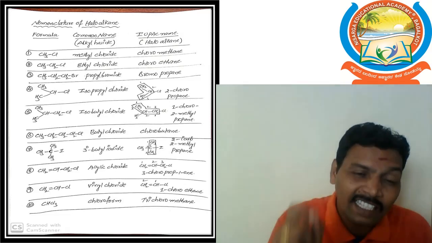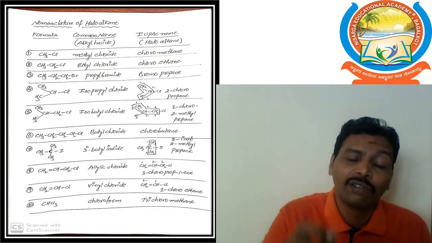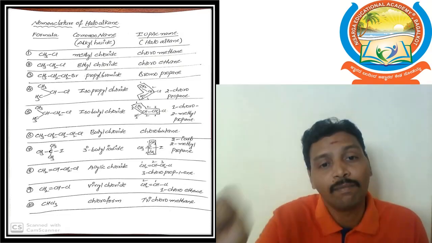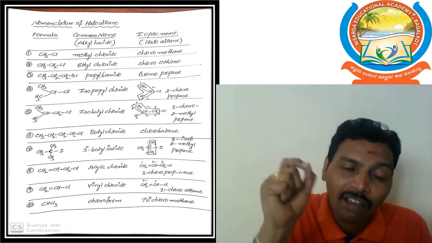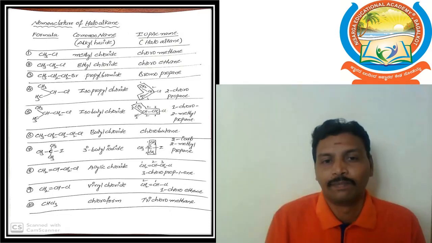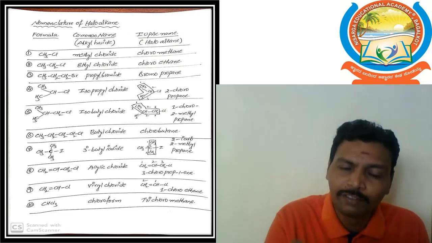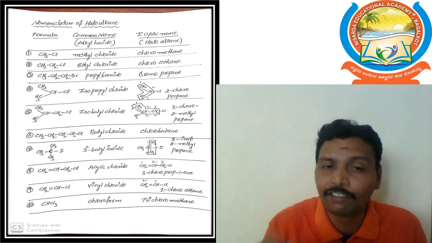But each and every organic molecule has an IUPAC name. That IUPAC name depends upon the IUPAC rules. All types of rules we can use here also.